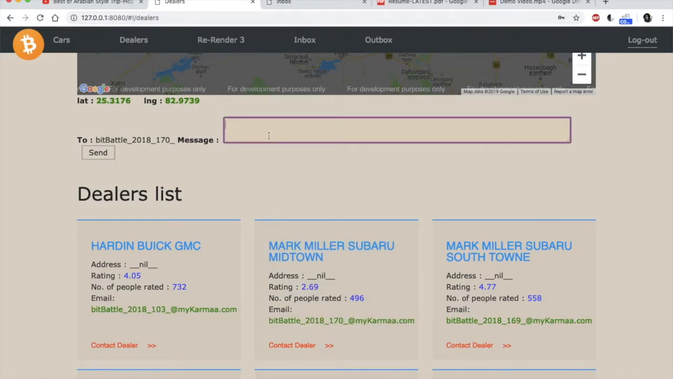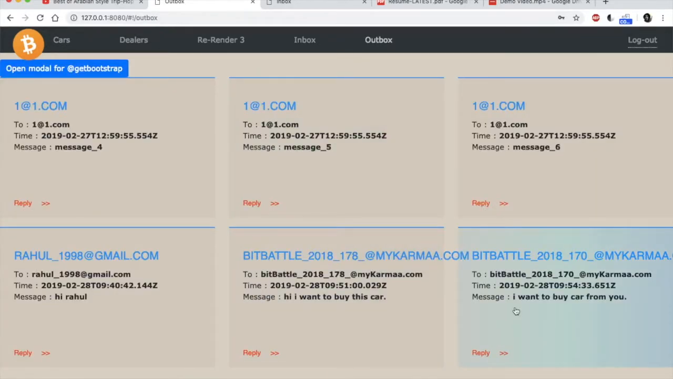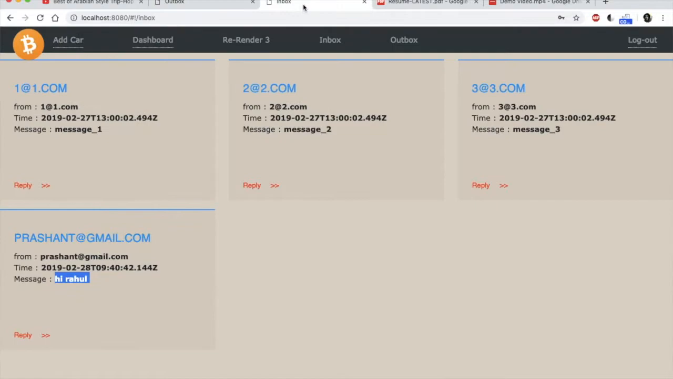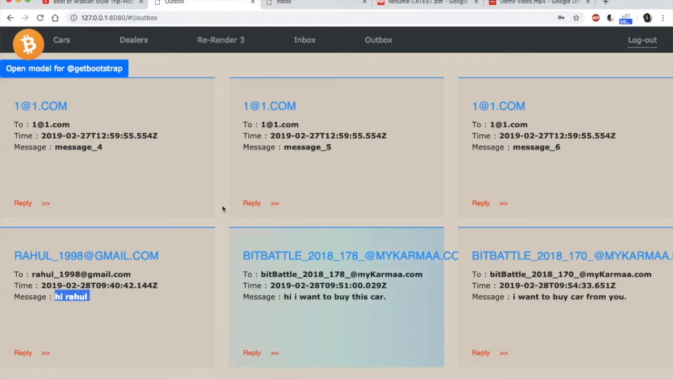I message this guy that I want to buy car from you. If I now send this message to him, now in the outbox you can see that I have sent this message, I want to buy car from you. These are three messages that I have sent: I want to buy this car, and hi Rahul. The above three messages are hard coded, but these three are the ones that I sent while testing this code.